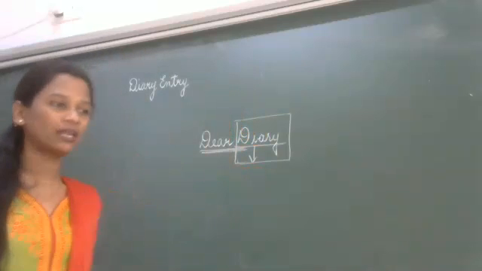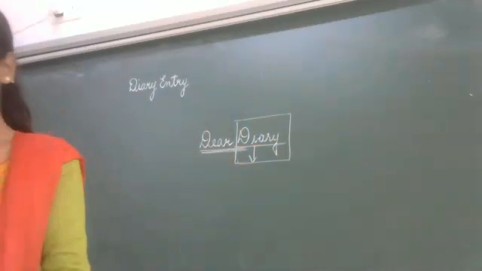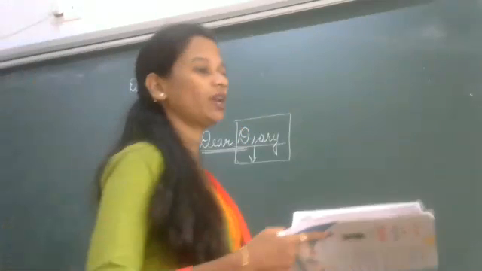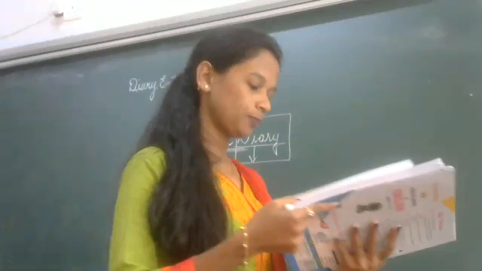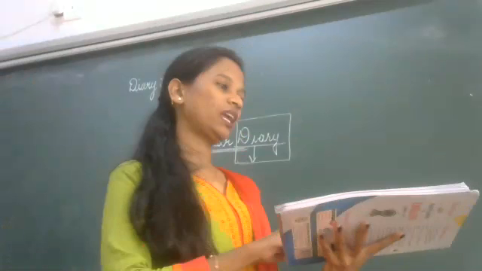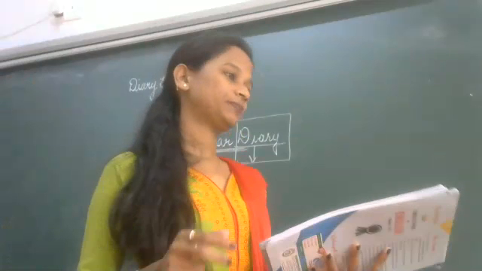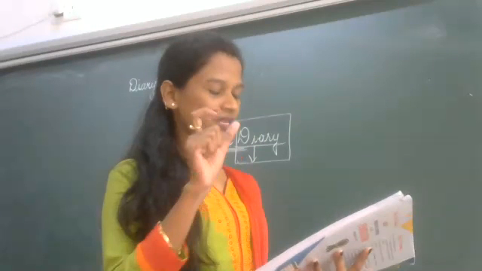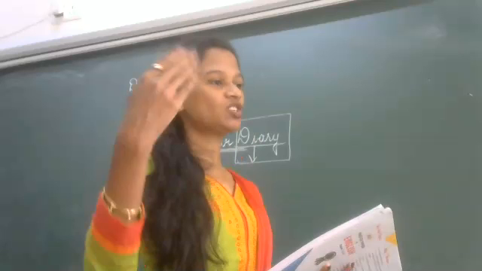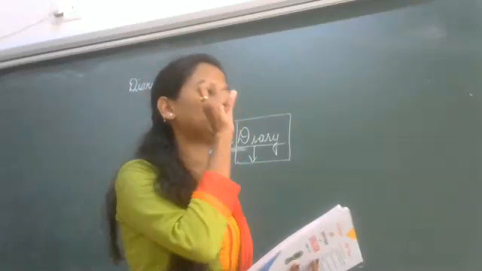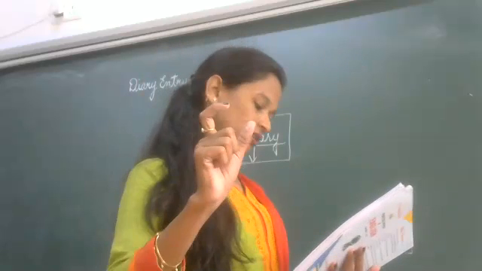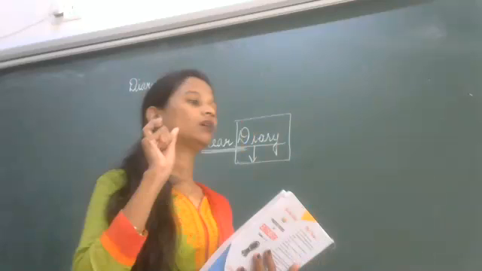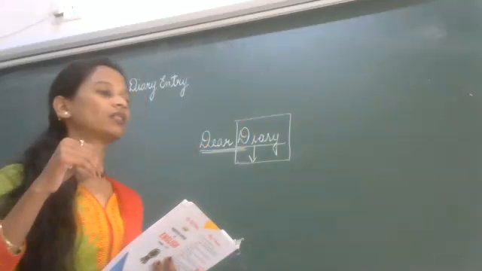Yes. Now see the format of a diary entry. This is the format on page 59. Open to page 59. You have the day and the date. That is, they are mentioned Monday, 7th May 2000. Whichever year you are writing the diary, you need to mention the day and the date. Then, below that, you need to write the time.